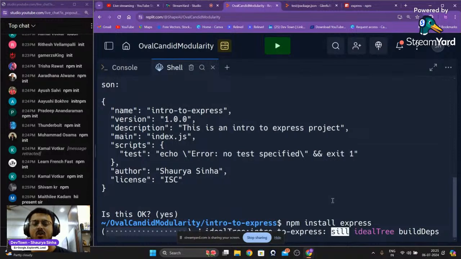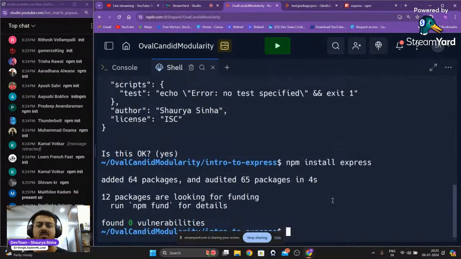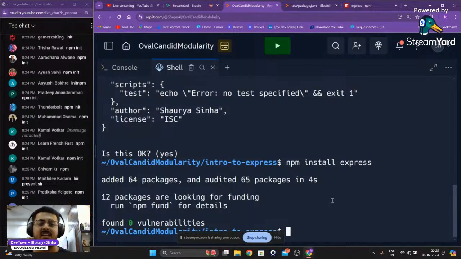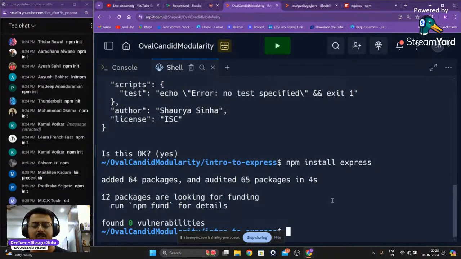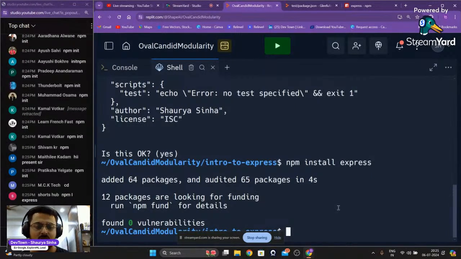Okay, when you are trying to copy paste something inside of the terminal, I will always suggest use control shift C and control shift V. Do not just do control C, control V. If I try to do control V, as you're able to see, nothing is working. So control shift V, control shift C. That is what you need to use inside of the terminal. So we have installed Express right over here, guys.